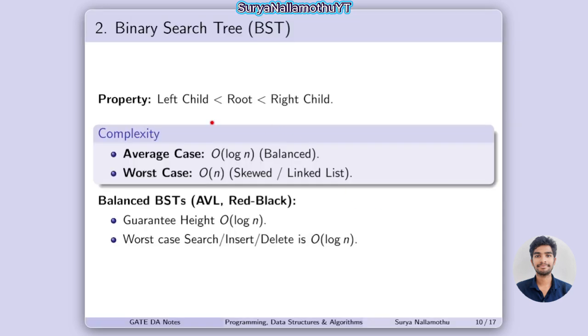Next, here is the binary search tree. Left child less than root less than right child. It means this is the path we need to go: left, root, right. This is the increasing order we follow. The average case is O of log n. For the worst case it happens that O of n for the binary search tree. For the balanced binary search tree, the guaranteed height is O of log n and the worst case is O of log n.